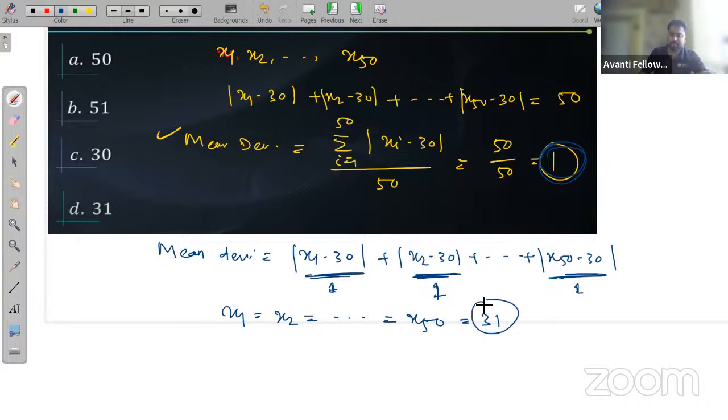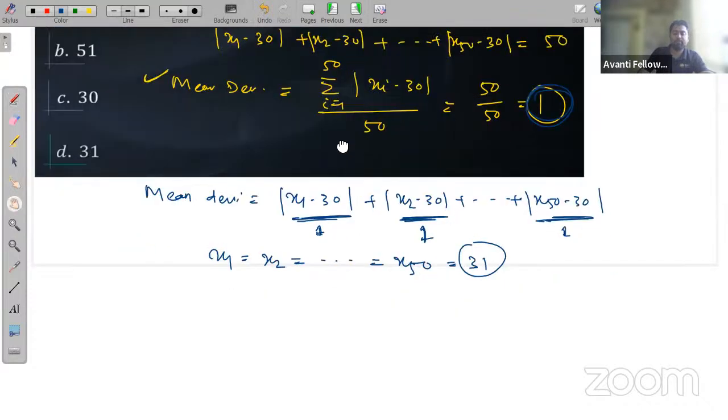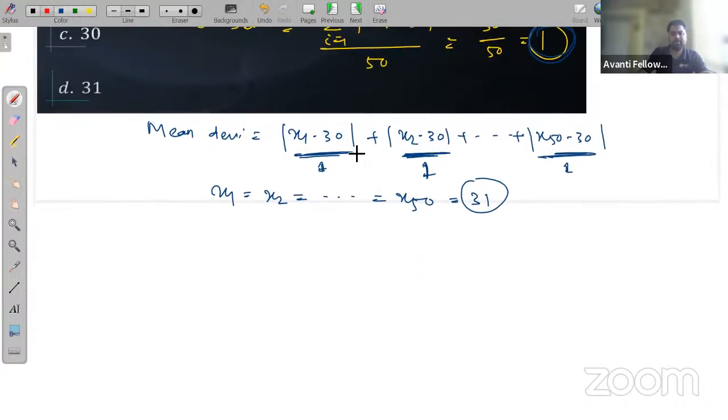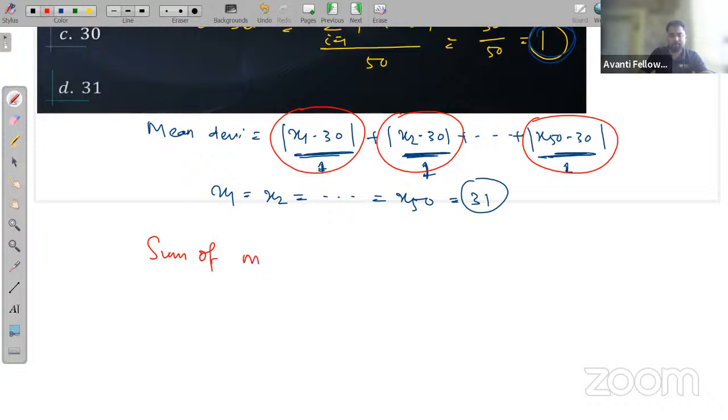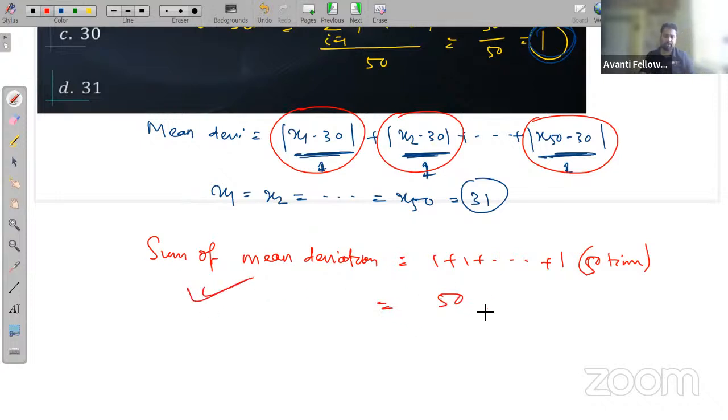So if these are 31, then the sum of the deviations will be 1 plus 1 plus up to 50 times. This is one deviation, this is one deviation, this is one deviation. So 50 times, so the sum of deviations is 50. It is already given, the sum of deviation is 50.